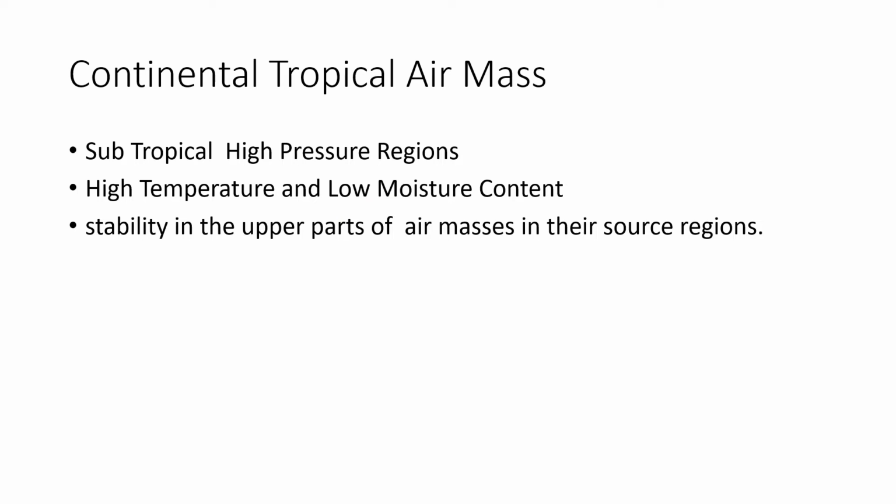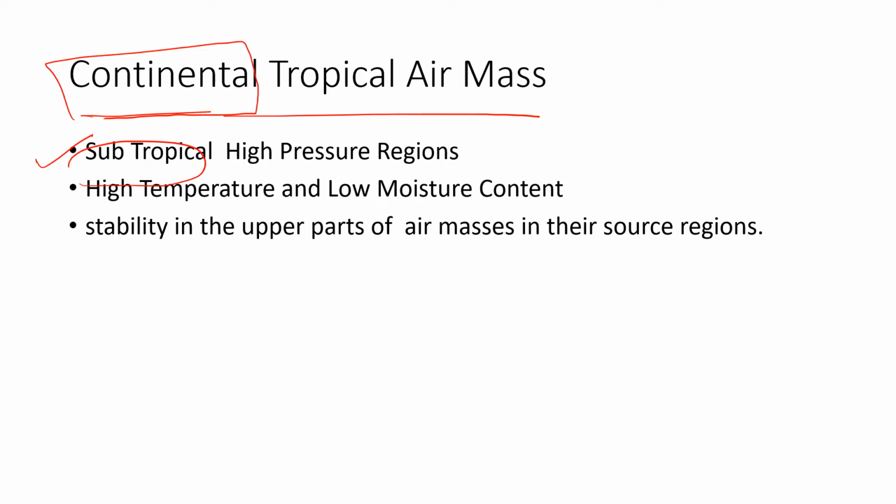The next one is the continental tropical air mass. The continental tropical air mass is found in the subtropical regions, and it is continental. There is less probability of it containing moisture. But in the equatorial regions, as we receive very high rainfall, even in the continental part we can receive moisture-containing air masses.